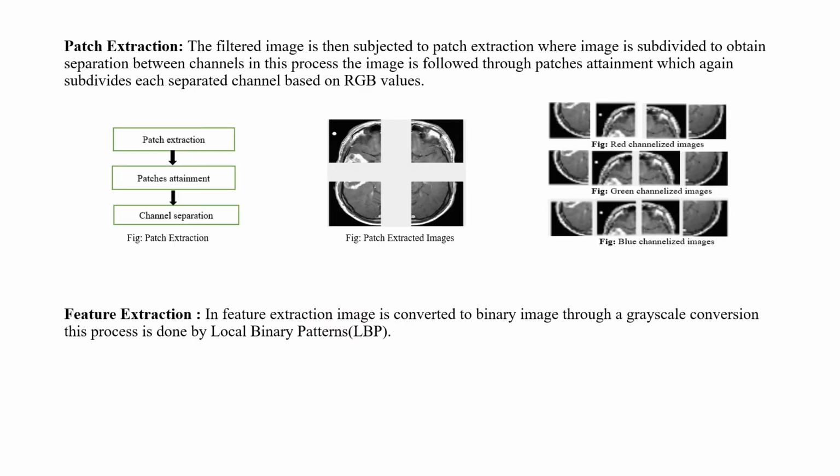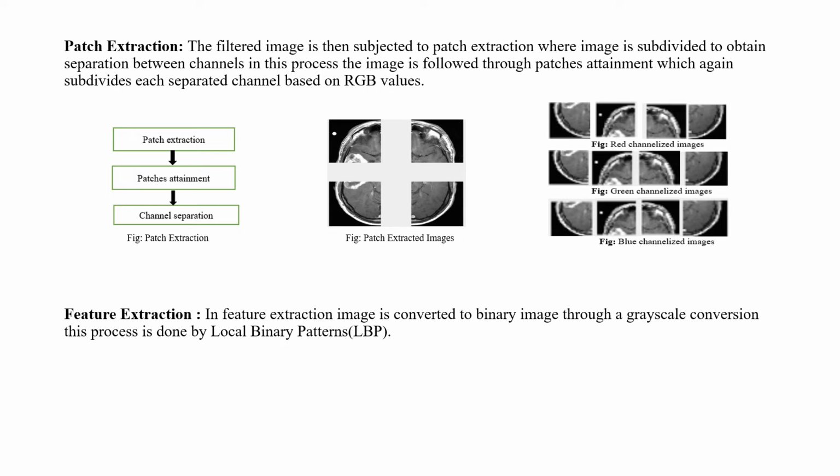And then we will be having a patch extraction block. The filtered image is subjected to patch extraction, where the image is subdivided to obtain separation between channels. In this process, the image is followed through patch attainment, which again subdivides each separated channel based on red, green, and blue channel values. As we can see, the patch extracted image has been divided into 4 blocks, and from each of them we will be extracting red channelized images, green channelized images, and blue channelized images.